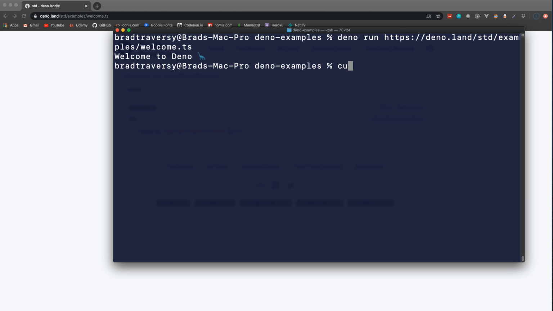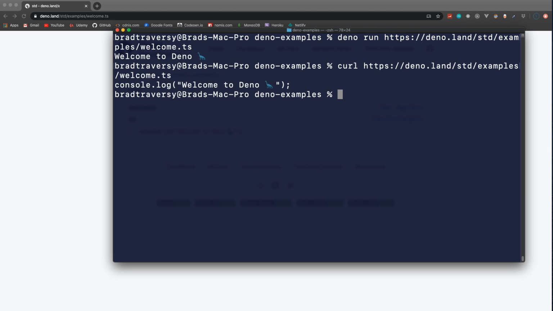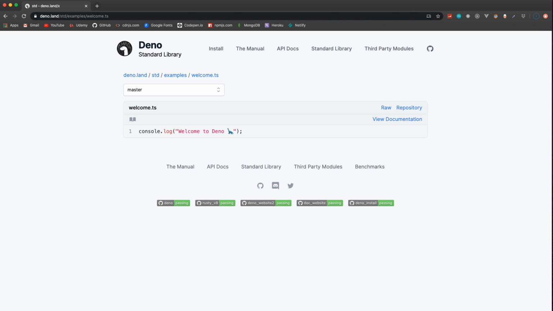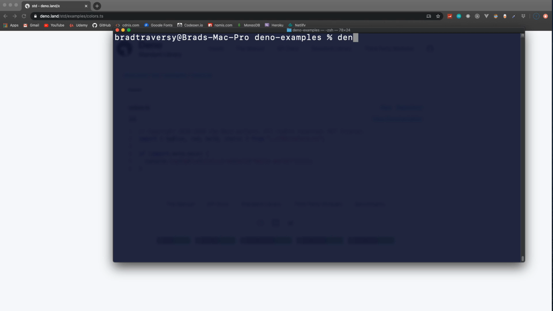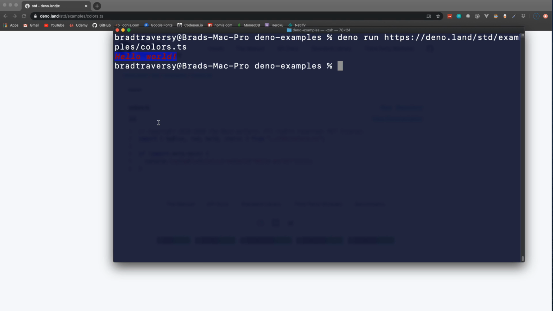So if I say curl and then that script right there, it'll show me the actual code. It won't execute it, it'll just show me the code. It won't show me all the HTML. So it knows where it's being called from. So let's try that with something else. So if we go to colors.ts, you can see the code here, but I'm going to grab the URL and say deno run and paste that in, and we just get hello world with some background colors and text colors.